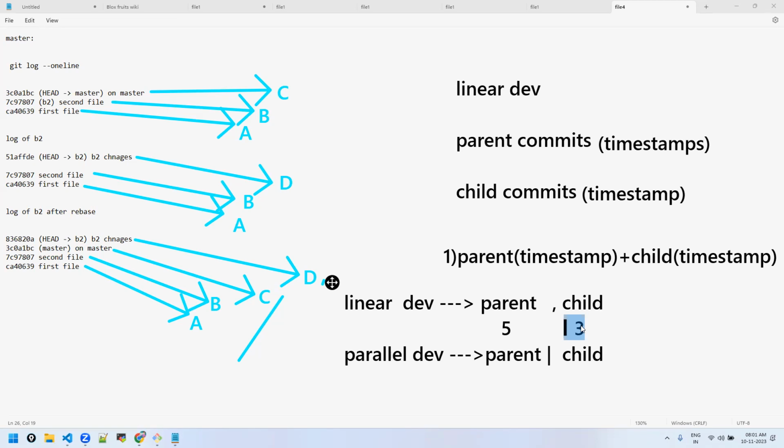All the parent commits first, they will be in timestamp order, then all the child commits. Whenever you see the log of any branch, they are always as per the timestamp. There is nothing new in it. Here also they were as per the timestamp, but the tricky part is first the parent commits as per the timestamp, then the child commits again as per the timestamp. It's not that if a commit is made earlier in the child, it will be shown in between the parent and child. Then that's a merge, not rebase.